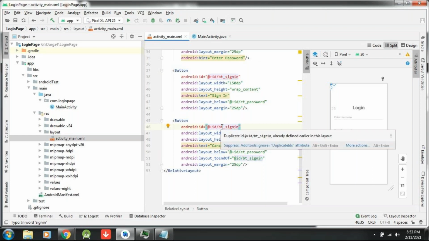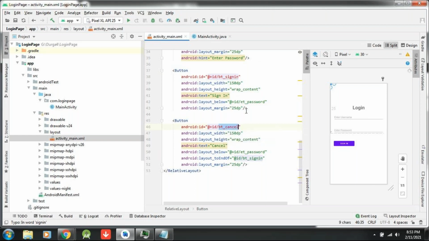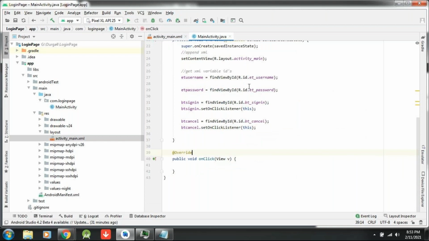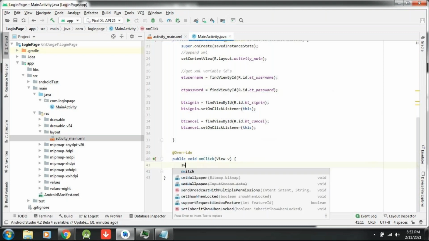Duplicate. So it must be unique. Each view ID must be unique. So based on this ID, because I know the ID, I can differentiate. Here I think you all know the switch case, right? So I am writing a switch case here.